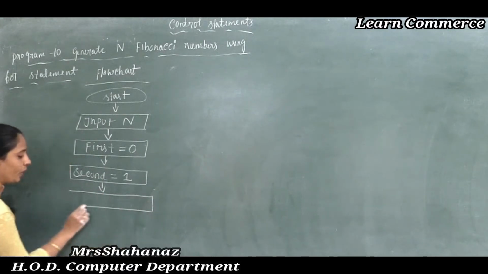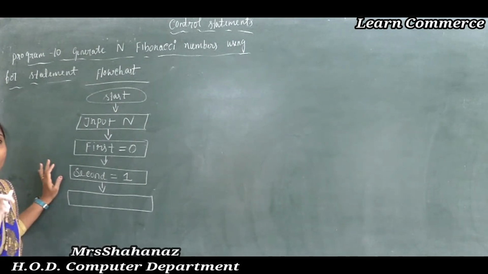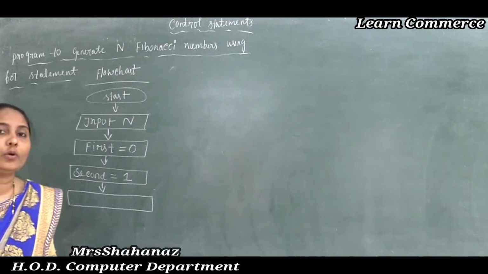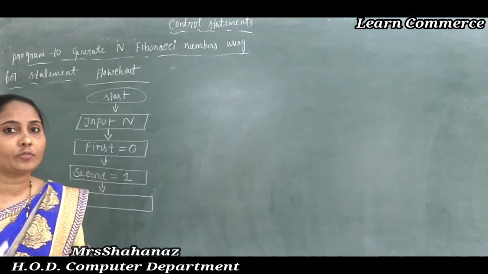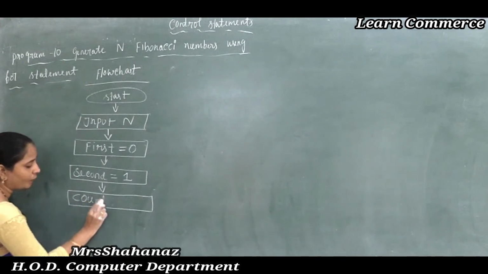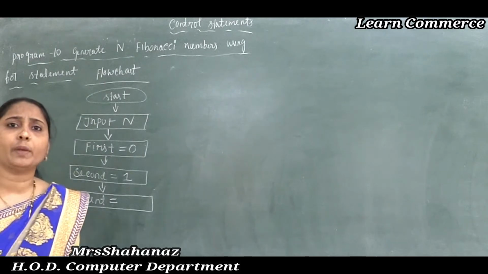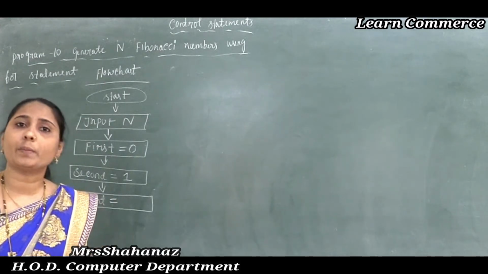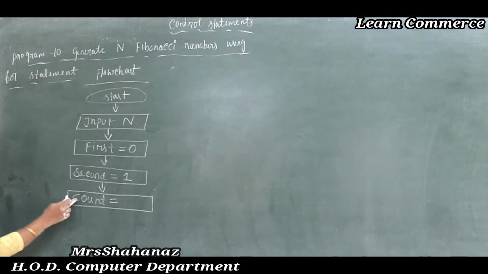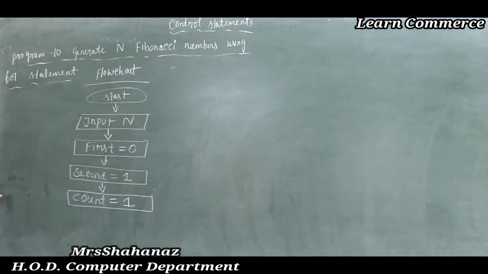After that I am using one more thing. As we know, this is about our for statement, so we need to give some I value, but here I am not using I, I am using a count instead. So I am going to count the values, maybe the fifth counting, the sixth counting, the seventh counting. The counting value is equal to 1. Is this point clear?